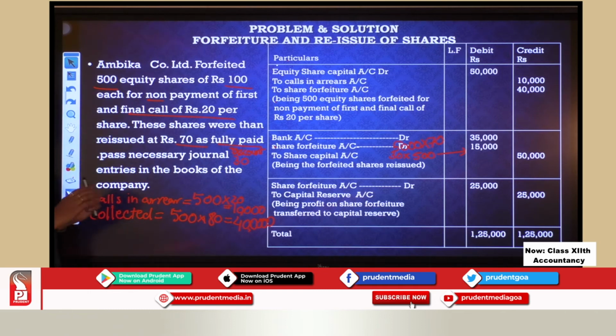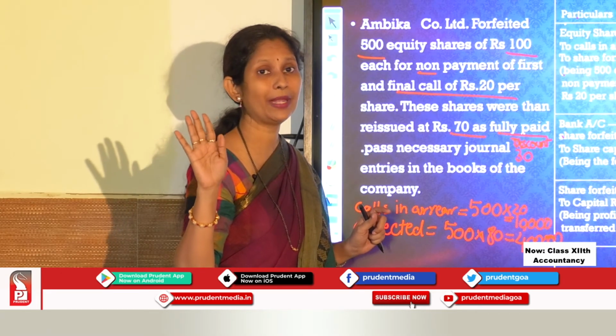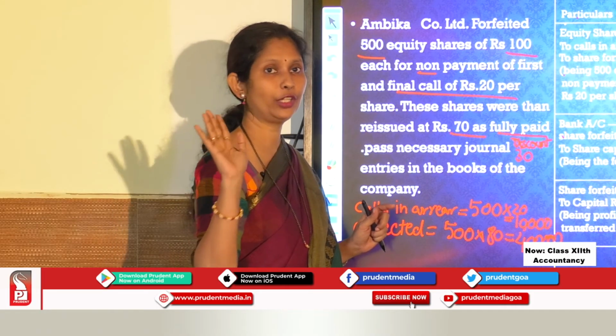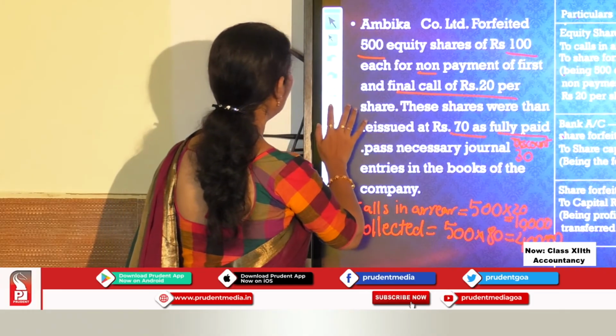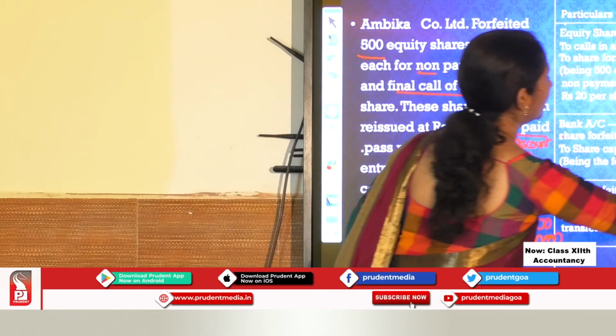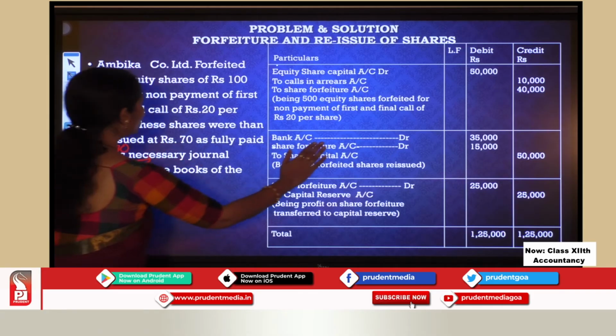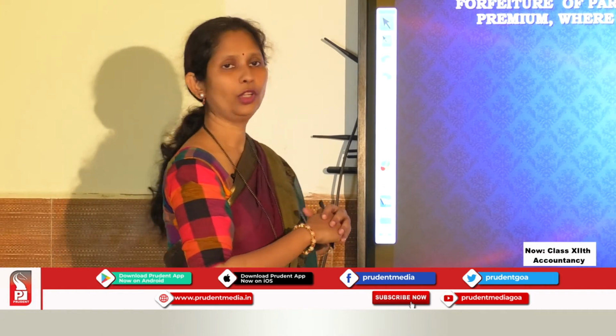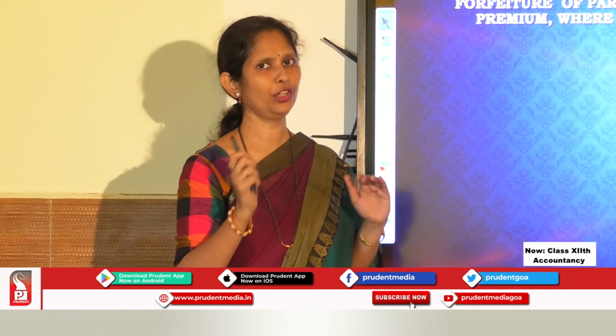Okay. So finally how your problem should appear. Now this was the rough work with pencil that I had done, but please don't do any pencil work on your paper. Pencil work is not evaluated for exams. Remember that. Please don't use any pencil work there. You can use this in the rough work. Do this in the rough work. Okay. So this problem is done. So finally your problem has to appear like this. Now you all have understood forfeiture and reissue.